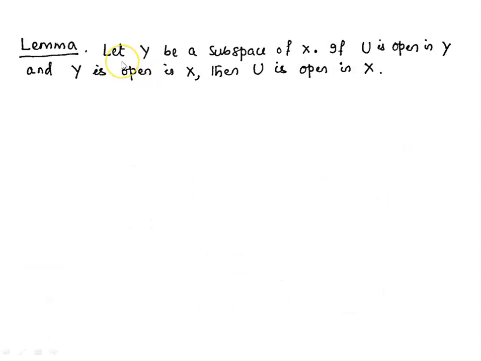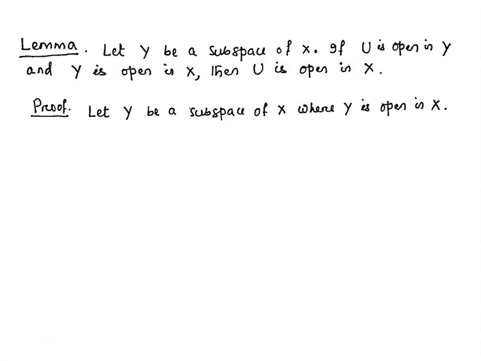This lemma says: let Y be a subspace of X. If U is open in Y and Y is open in X, then U is open in X. That means we have seen that a set may be open in the subspace topology, but need not be open in the larger space. But if the subspace Y itself is open in X, then any open set in Y is also open in X. This is the lemma's statement. Let us prove this lemma.